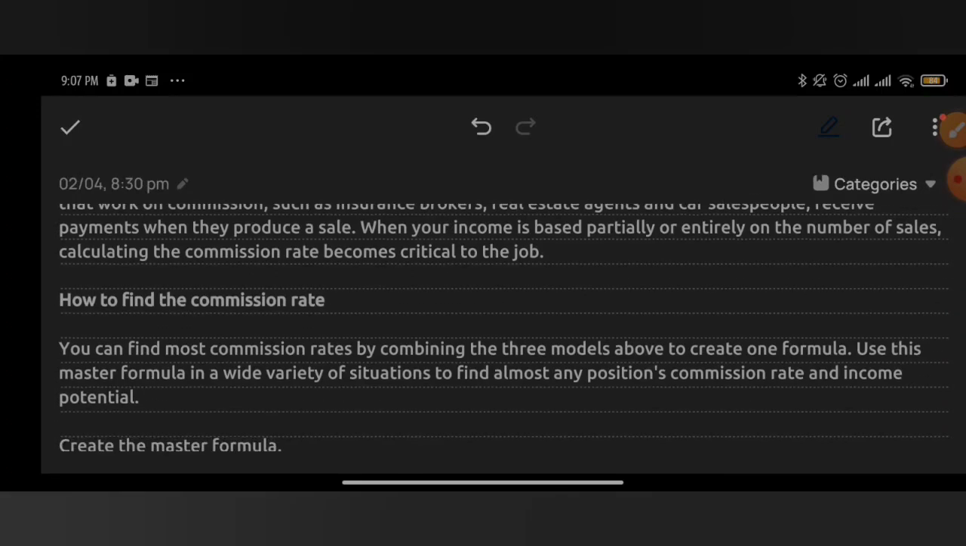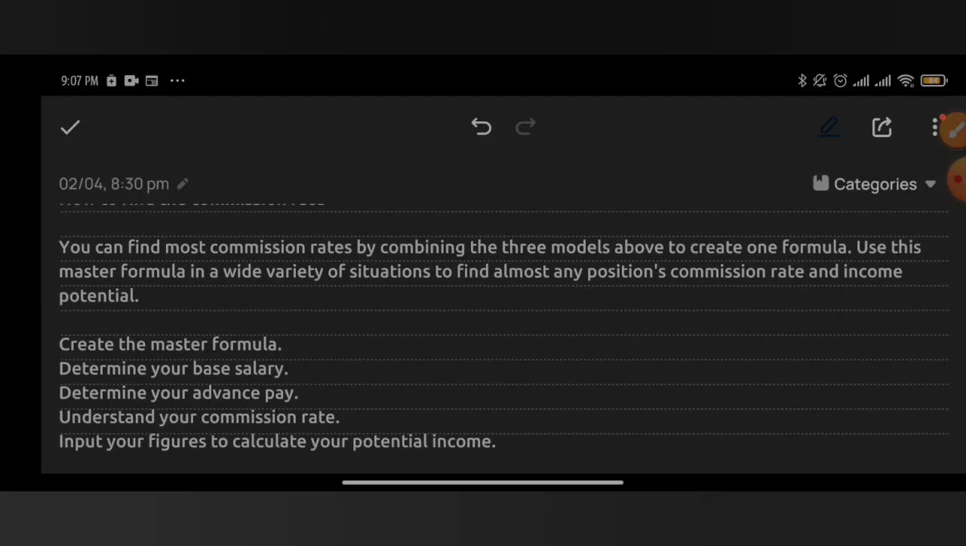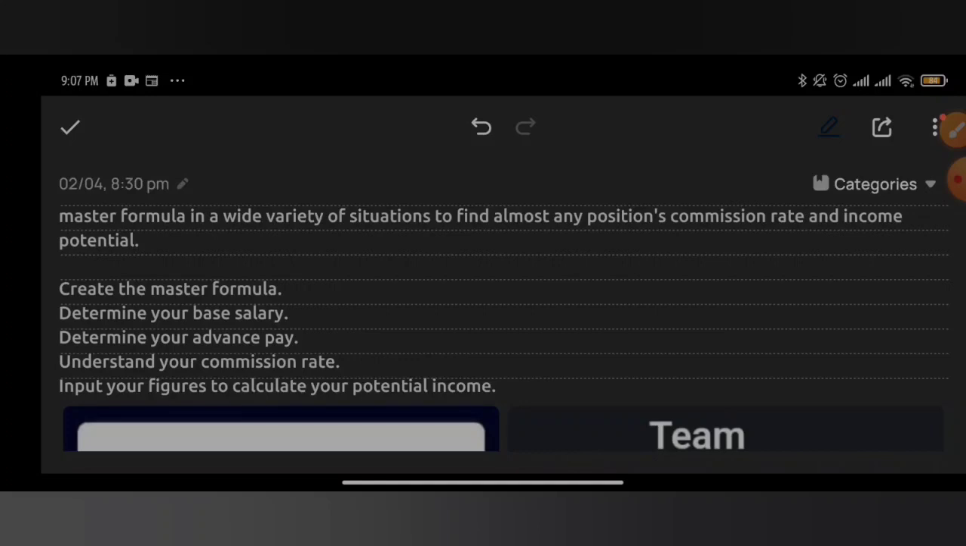How do you find this commission rate? You can actually Google and understand what commission rate is all about. Determine your salary based on sales. That is, I'm just talking generally about commission. I want to explain something about the commission in this platform. For those who work on commission, understand better what commission is all about. In AGT, the commission is amazing. So you have understood your commission rate, input your figure to calculate your commission based on that.